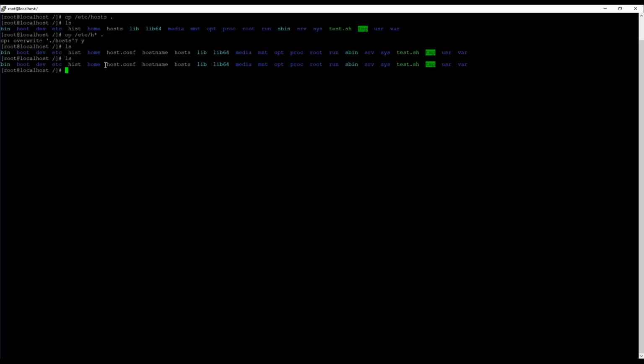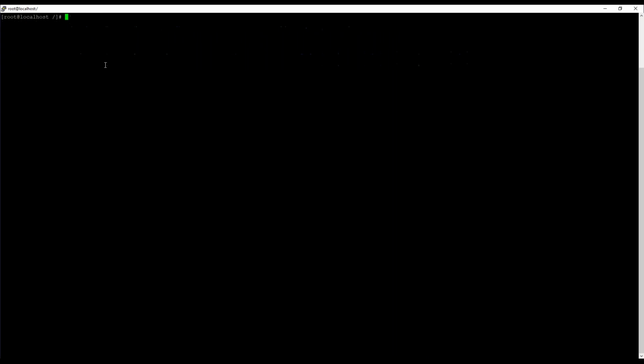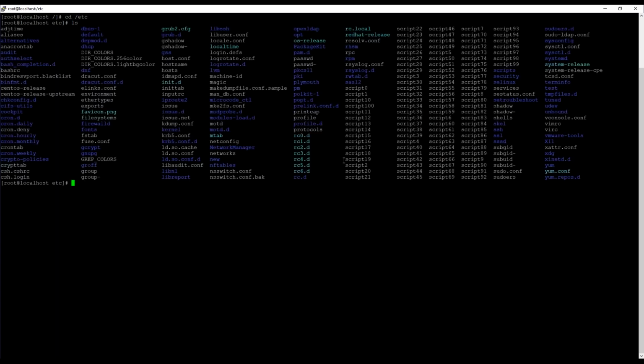Now let's move to the move command. Let's go to the etc directory. As you can see, I'm having a lot of files starting with script. Let's move them to another directory. Like I'm using mv script* to scripts.